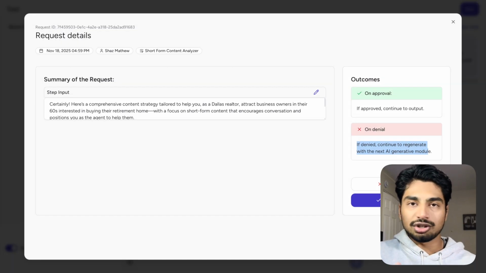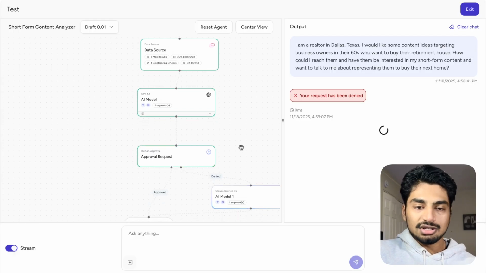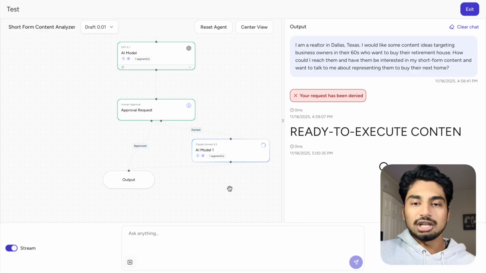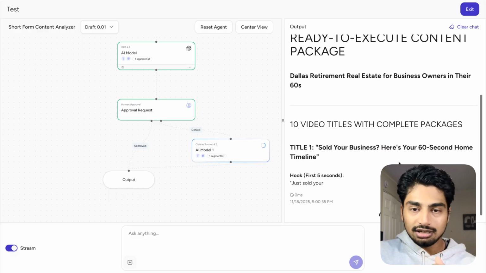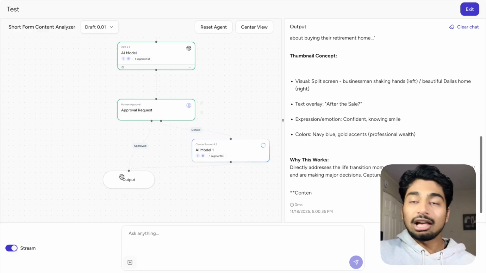So I'm actually just going to show you how that works. So let's say I didn't like these content ideas. I'm going to deny this right here. And you can see that since it's denied, it's going to regenerate again, and it's going to give me these content ideas again. Boom, boom, boom. If I were to have accepted that, that would have been my final output.